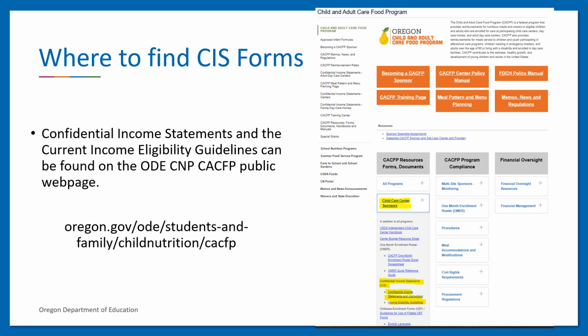The CIS forms and the current income eligibility guidelines can be found on the ODE-CMP CACFP public webpage. You'll find these forms under CACFP Resources, Forms, Documents column, and then under the Child Care Sponsors drop-down menu.